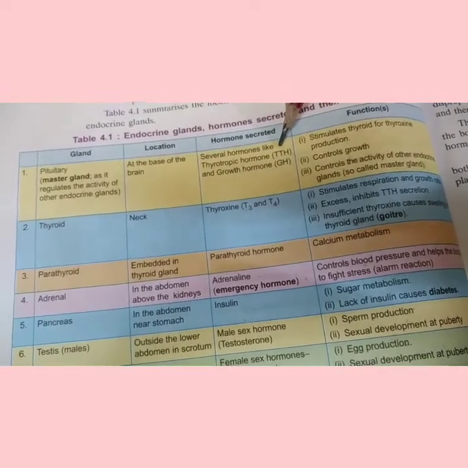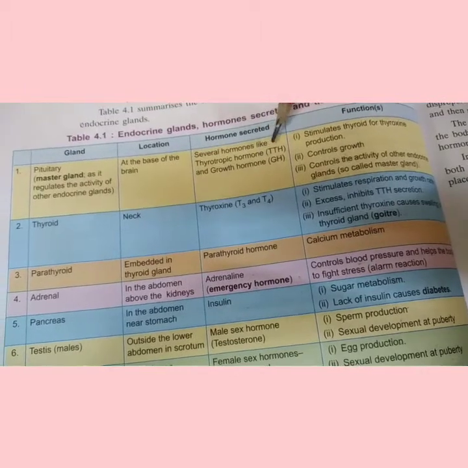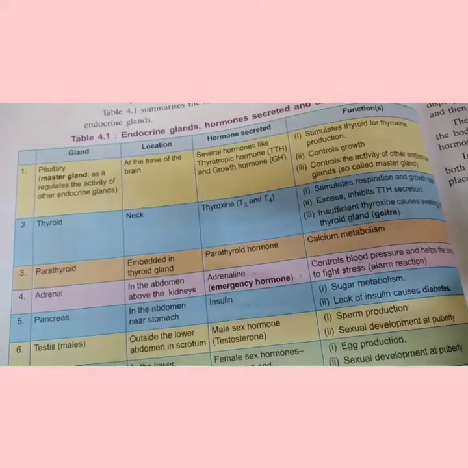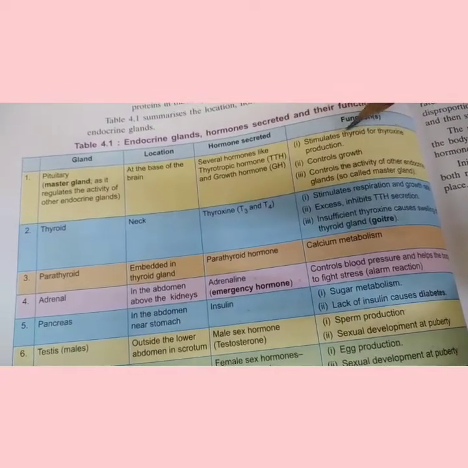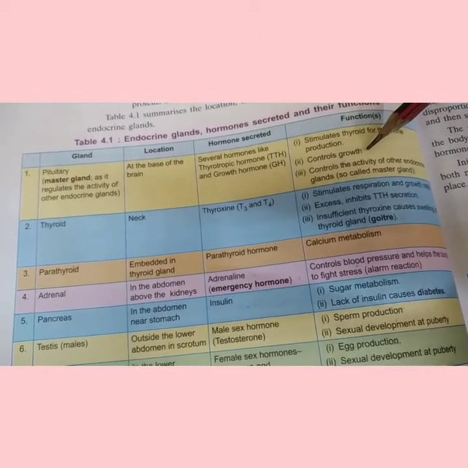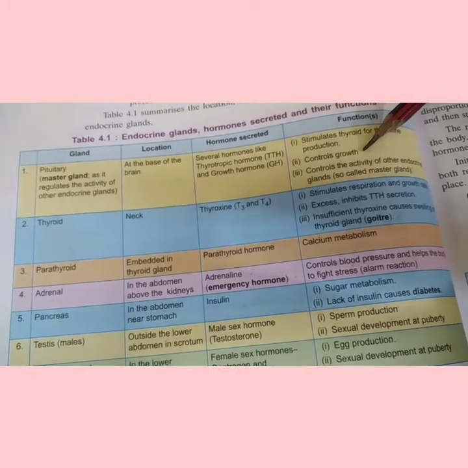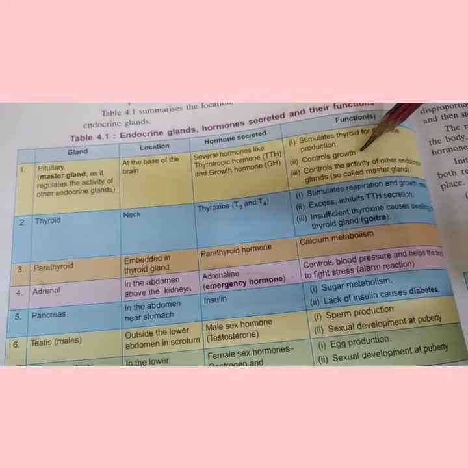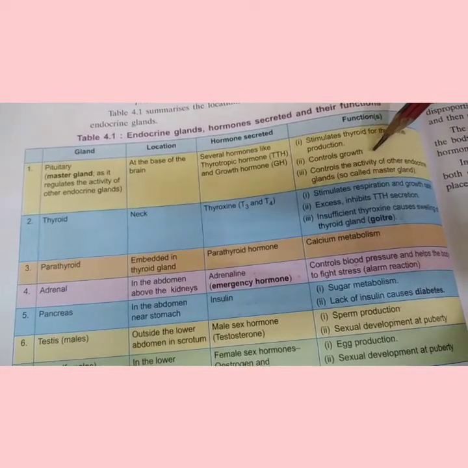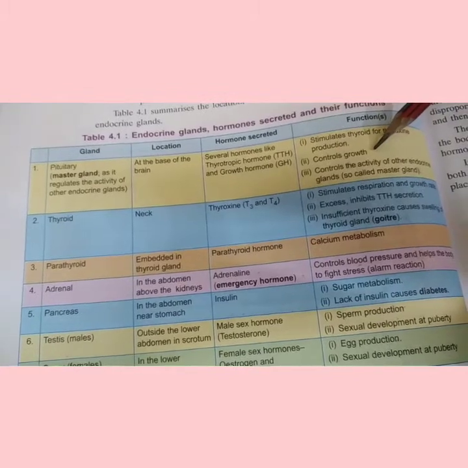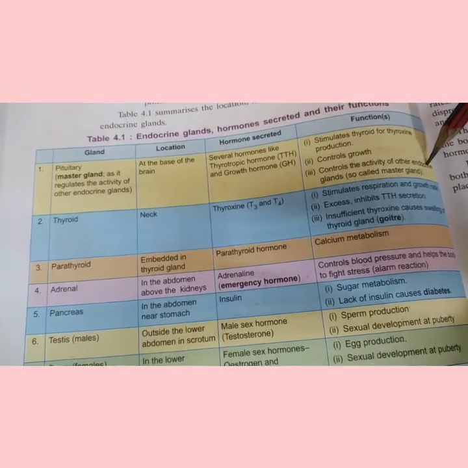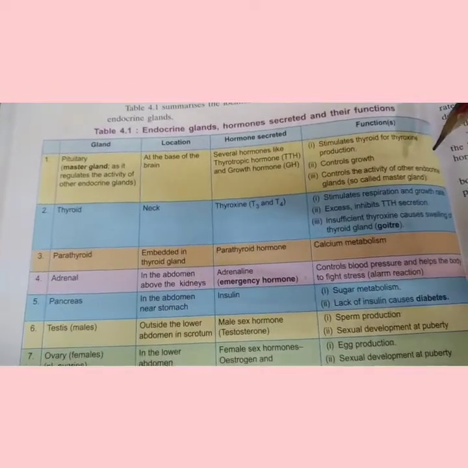It secretes two hormones. One is thyrotrophic hormone, that is TTH, and the second is growth hormone. The function of TTH is that it stimulates the thyroid gland for production of thyroxine. Then growth hormone is also responsible for growth. If growth hormone is secreted less, it results in dwarfism. The person remains small, and if it is secreted in excess, then the person develops giantism, that is, becomes too tall. It also controls the activity of other endocrine glands, so it is also called the master gland.